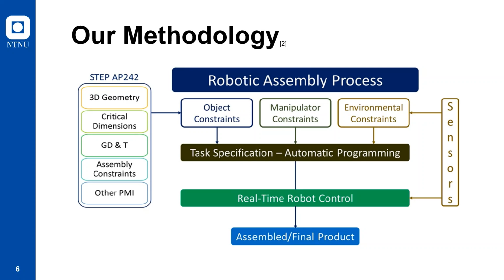These are extracted and defined as constraints on the manipulator end effector. These constraints are called object constraints. These object constraints in combination with manipulator and environmental constraints define the robotic task. This, along with real-time control of robots, can be used for the manufacturing, assembly, and welding operations.